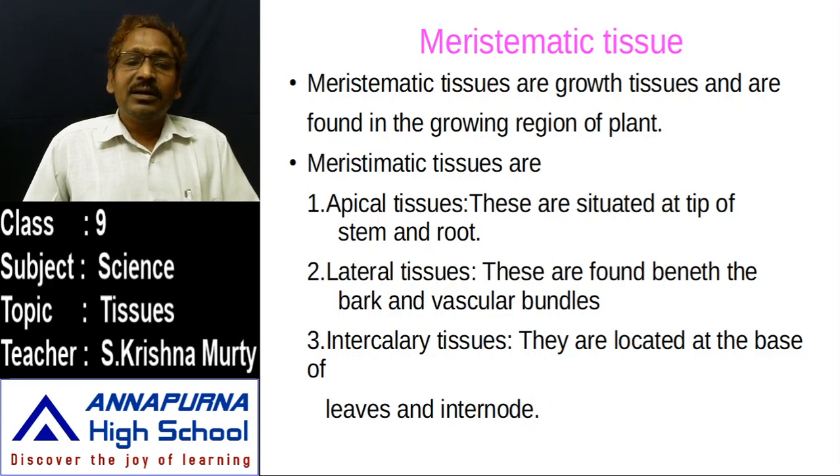And another important one, lateral meristematic tissue. These lateral meristematic tissues are found beneath the bark and vascular bundles. Beneath the bark, where is the bark? The entire stem contains bark, the entire root contains bark, and the entire leaf contains it at the margin of the leaf. So wherever the width of the plant part has to increase, that entire area is located along with lateral meristematic tissue.